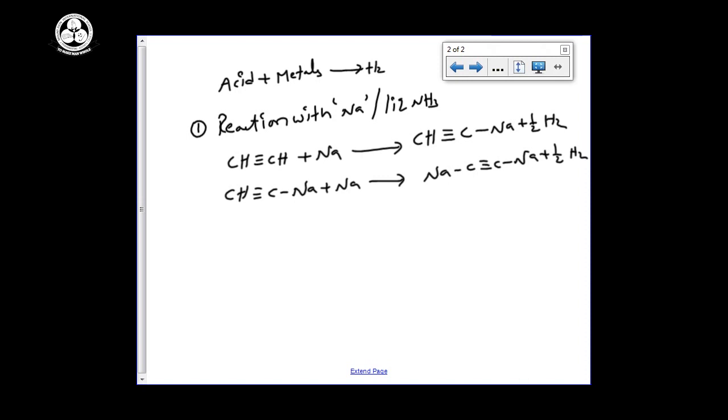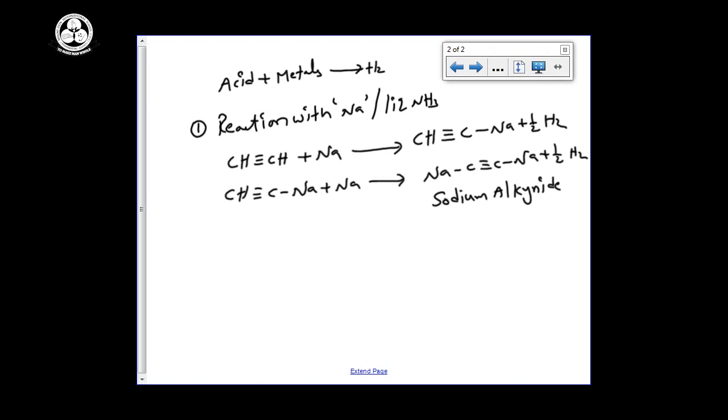The name of this compound is sodium alkynide. Sodium alkynide.